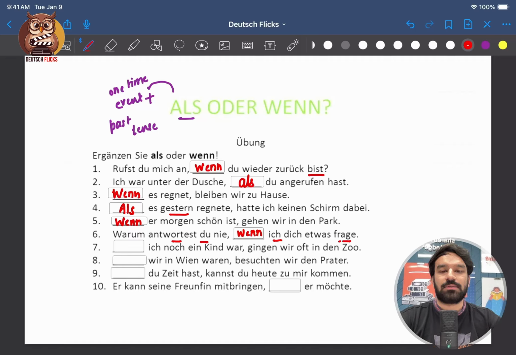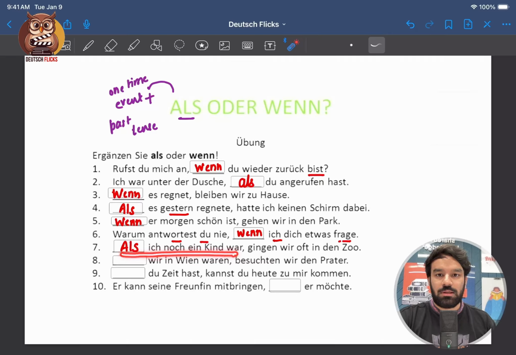7. Als ich noch ein Kind war. So when I was a child, one time event in the past, I can never go back to my childhood days. So let's go ahead and fill als here. We often went to the zoo when I was a child. So just focus on this part because als is being used with this part and this is one time event in the past.